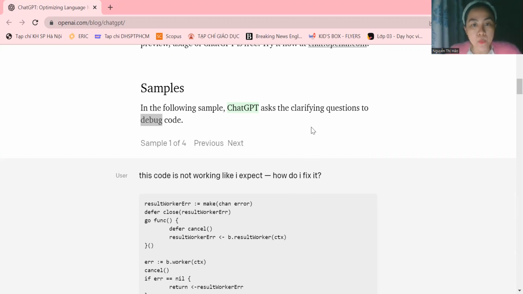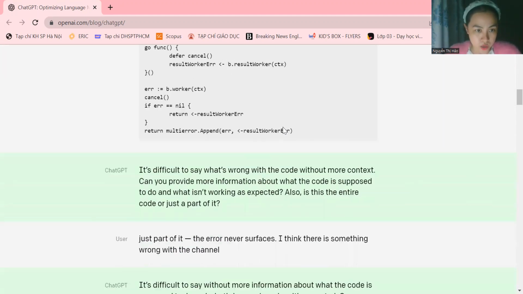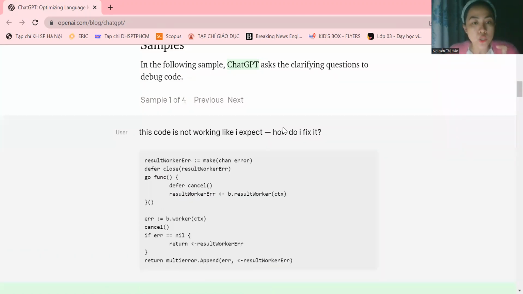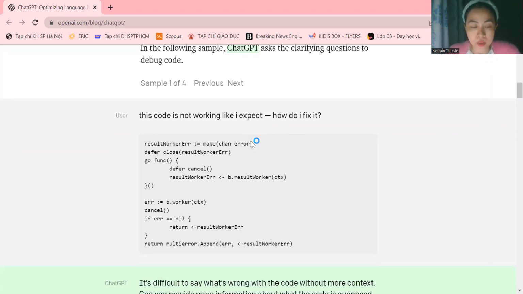In the following example, ChatGPT asks clarifying questions to debug code. The user has a problem with the debug code, and he didn't know exactly where the mistake was. So he asked the question and sent the code to ChatGPT.